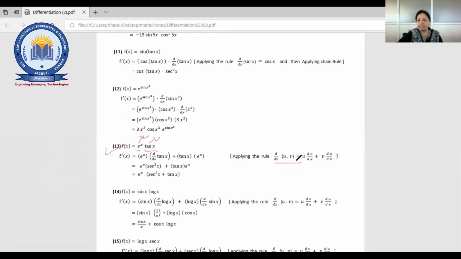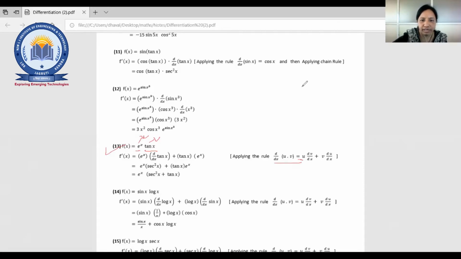So same like this example, first u will remain as it is. So u, that means e raised to x. Then d by dx of the second function, that means d by dx of tan x. Fine. So what happened into that one? tan x. What is the differentiation for tan x? See, with that, you can write down in your notebook also, right? So you can revise it easily, right?